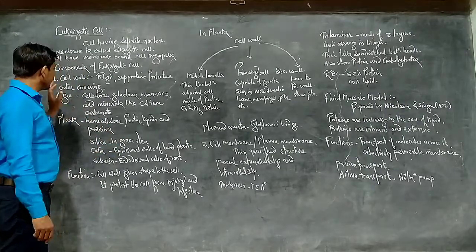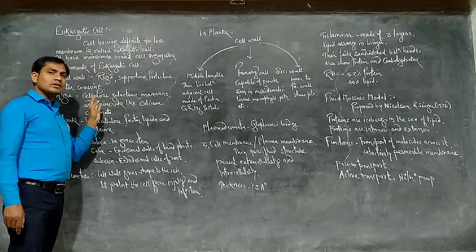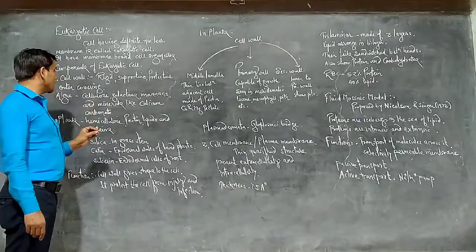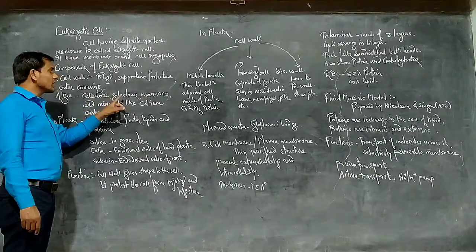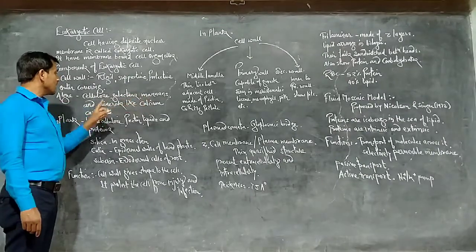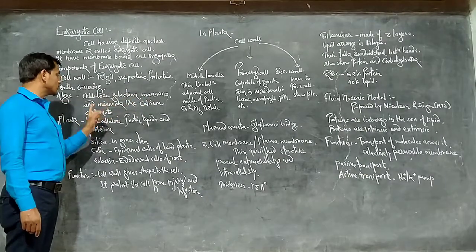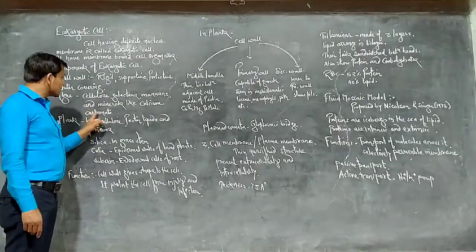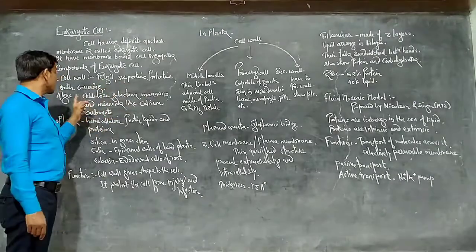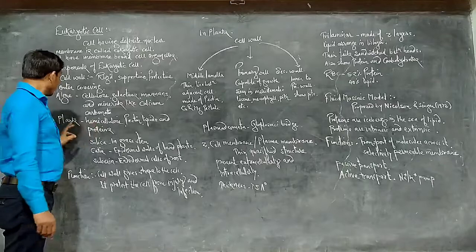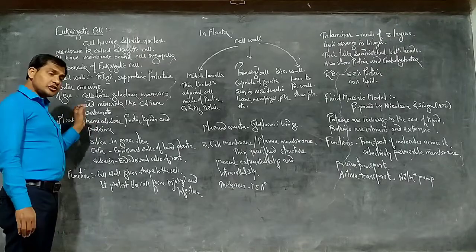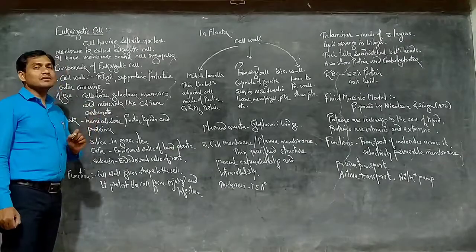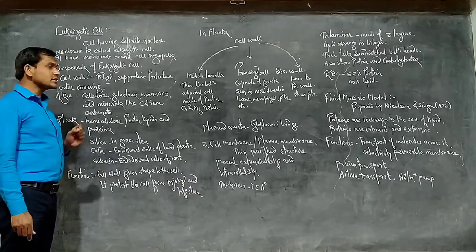In algae, the cell wall is composed of cellulose, galactans, mannans, and minerals like calcium carbonate are also present. In plants, the chief or main component of the cell wall is cellulose.